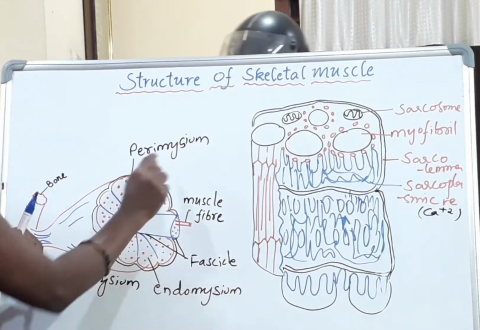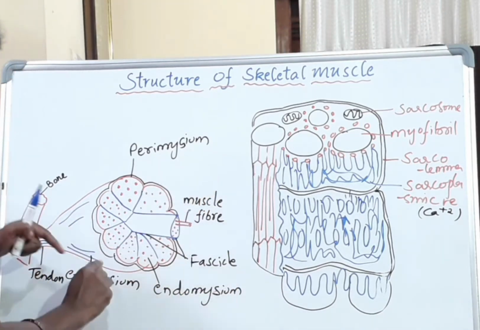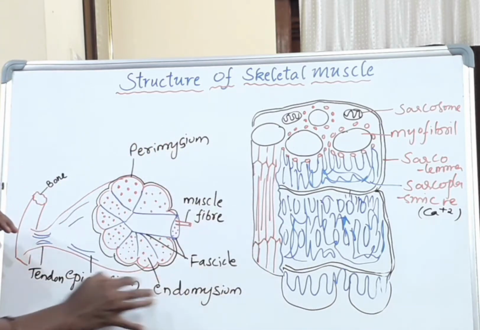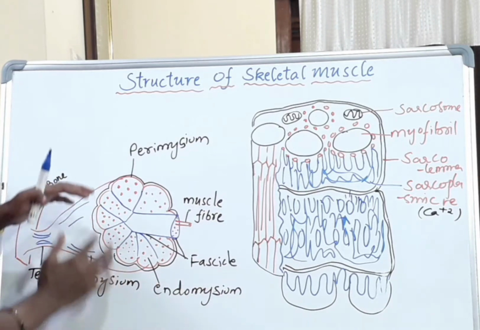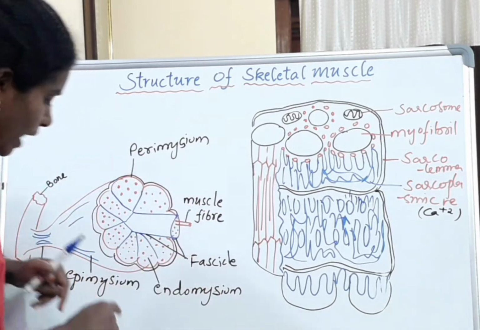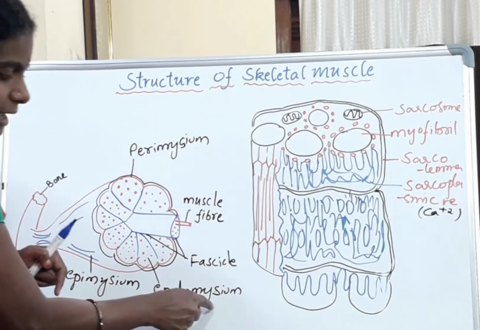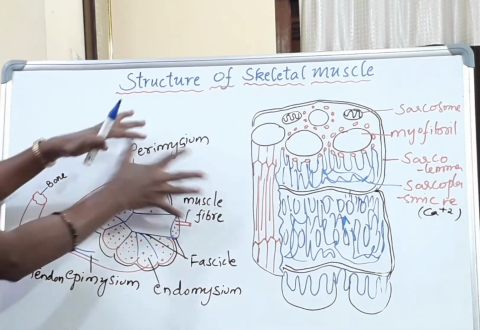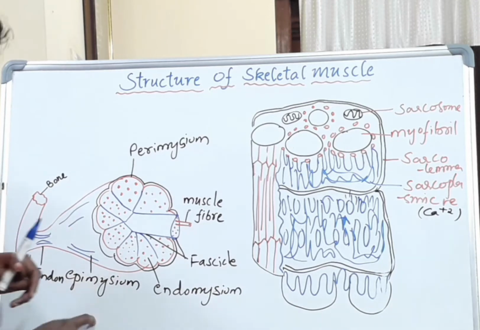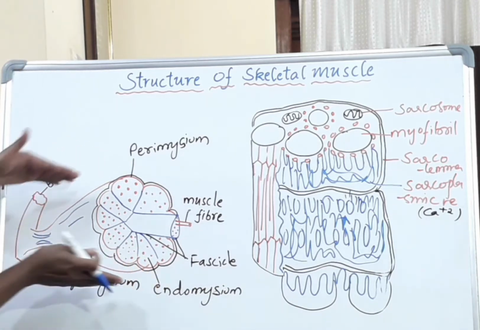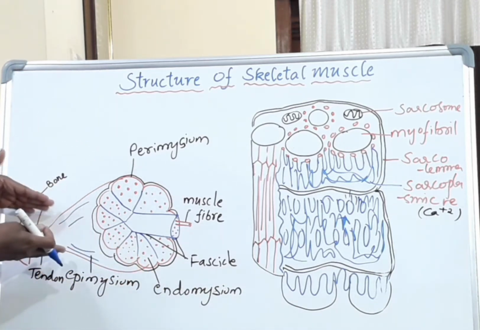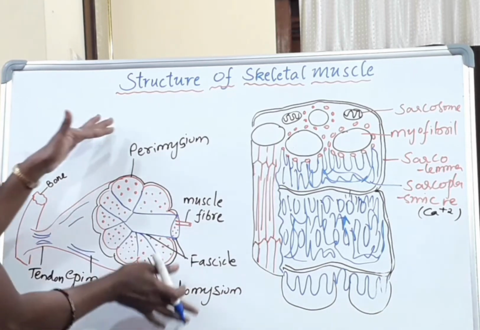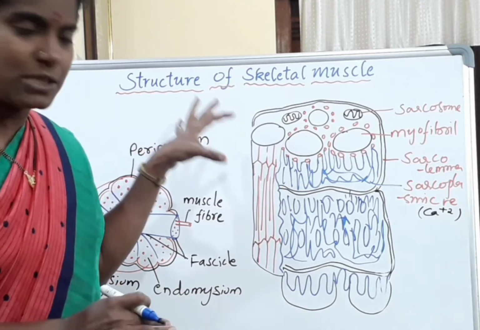The fascicle is surrounded with perimysium, and a number of these fascicles are covered with the outer connective sheath called epimysium. So the end of this skeletal muscle connects to bone at the place with a tendon. That is the skeletal muscle structure.